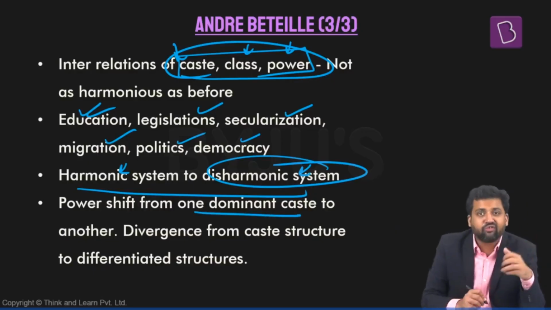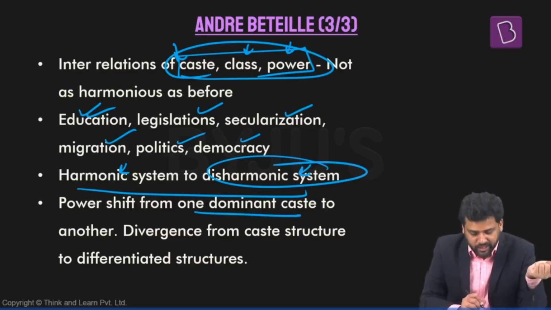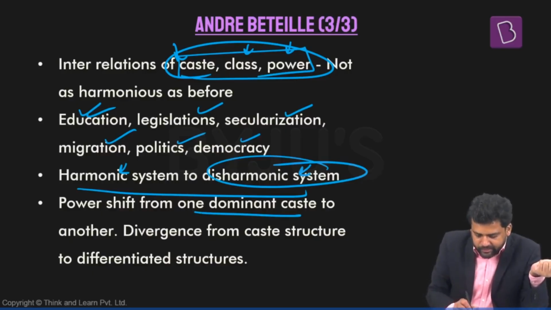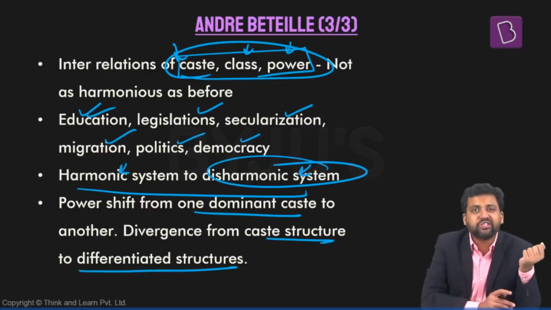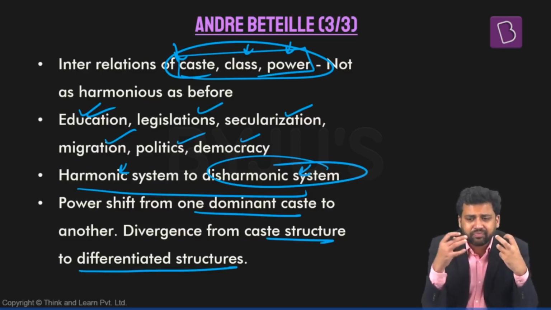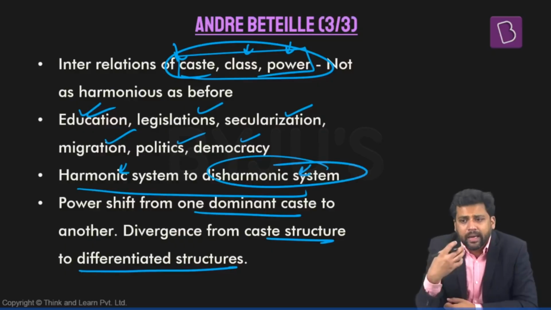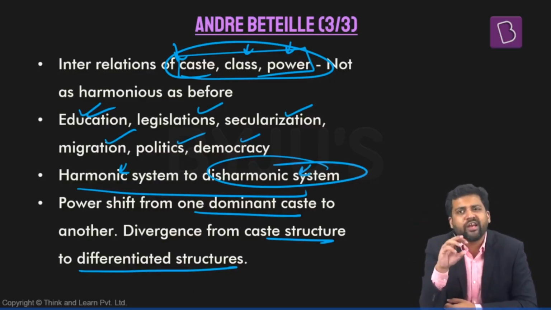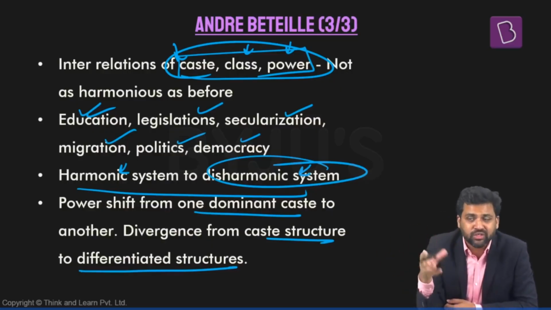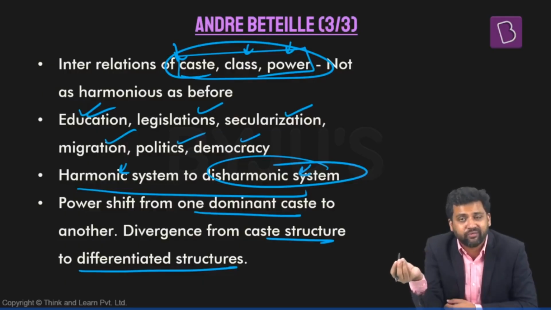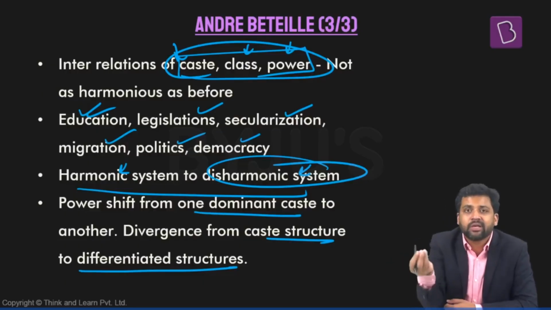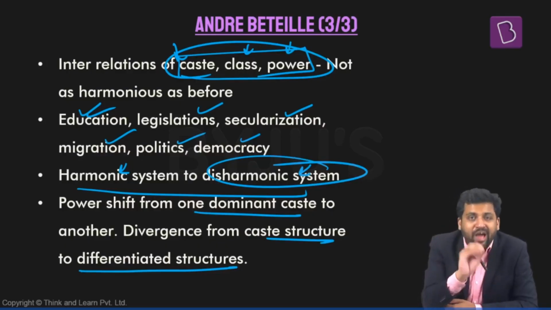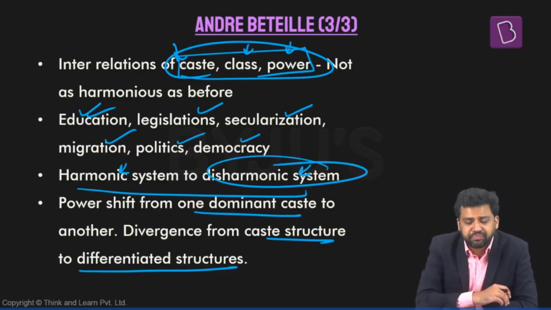Power is shifting from one dominant caste to another dominant caste, and there is divergence from caste structures to differentiated structures. Previously, power was within caste; certain castes used to hold power. Now you will find power in different kinds of new structures that have come up, for example, Panchayati Raj institutions. These are different kinds of setups that have formed, and these setups now have power. So where power resided has changed.